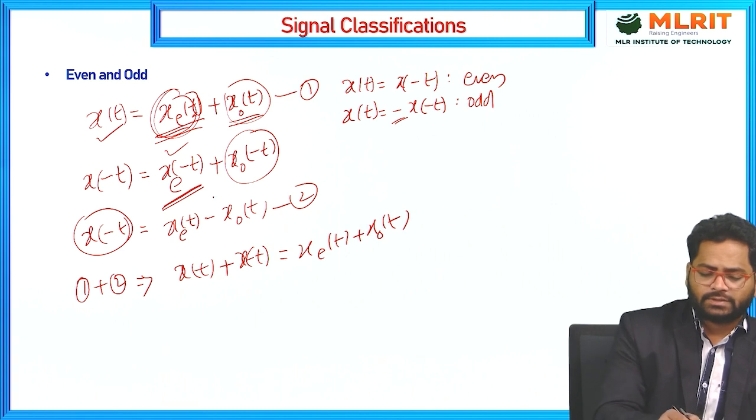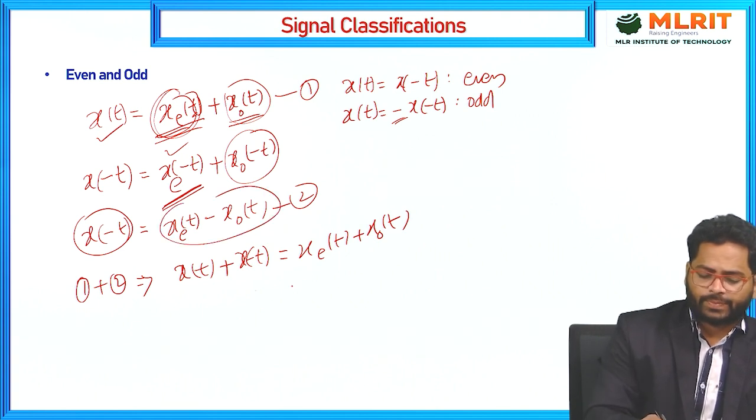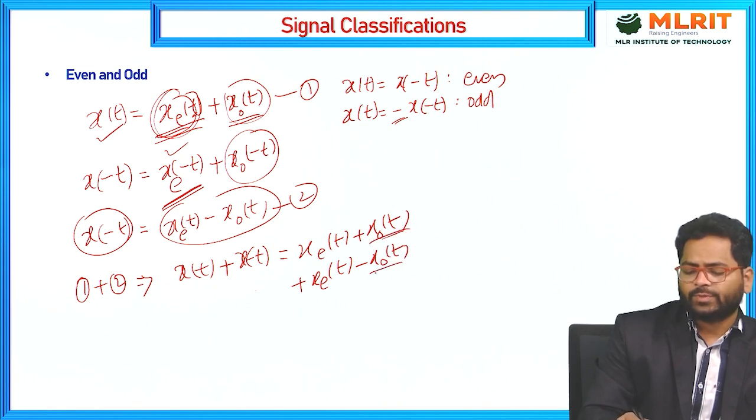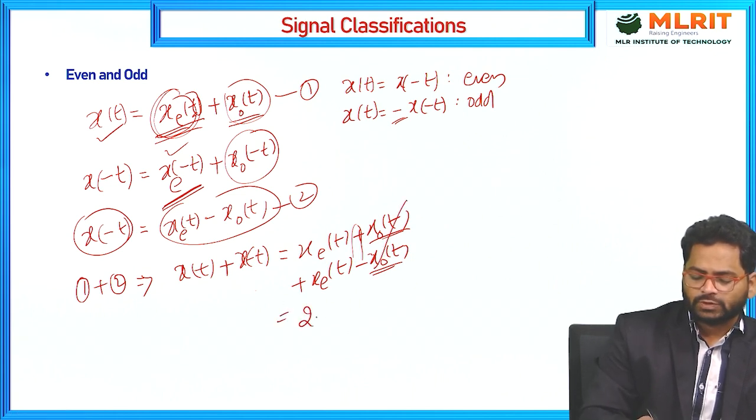Next, the second portion: plus xe of t minus xo of t. These two have the same amplitudes and different signs, so you can cancel these two, and then you will get 2 into xe of t.